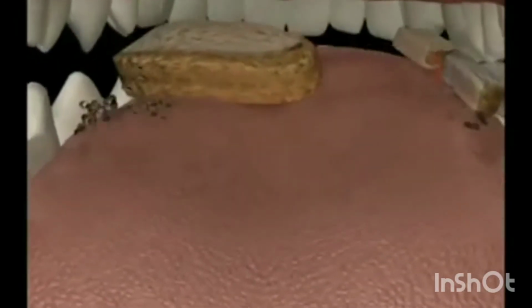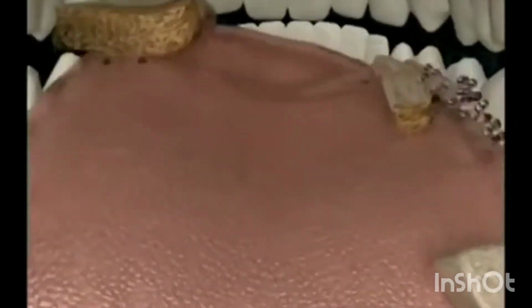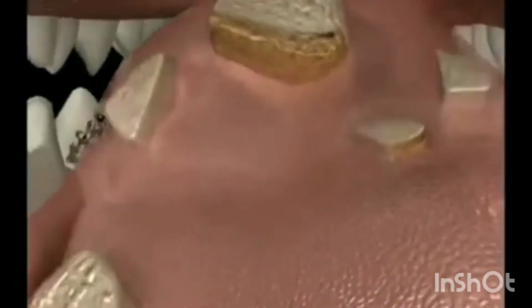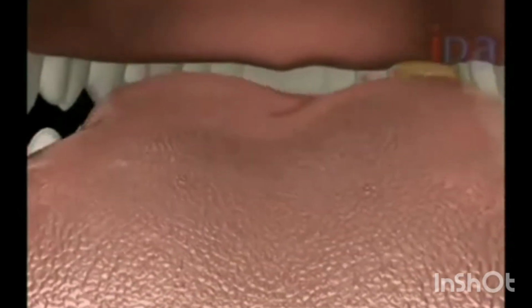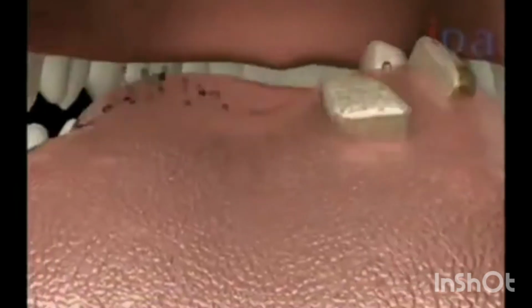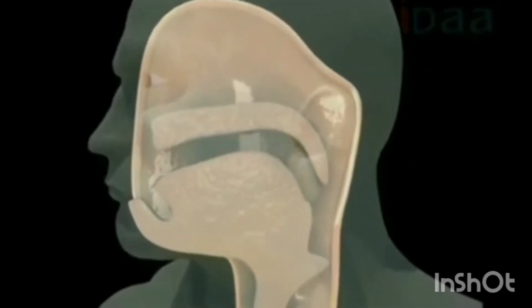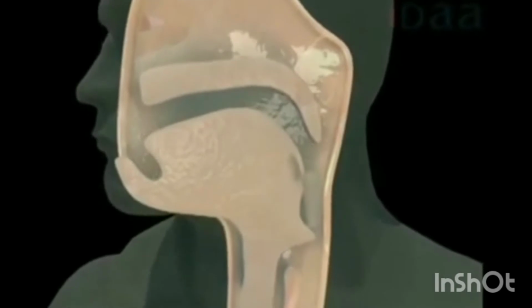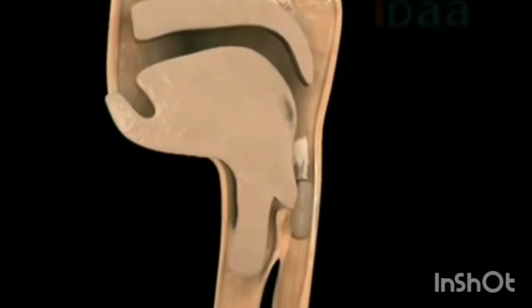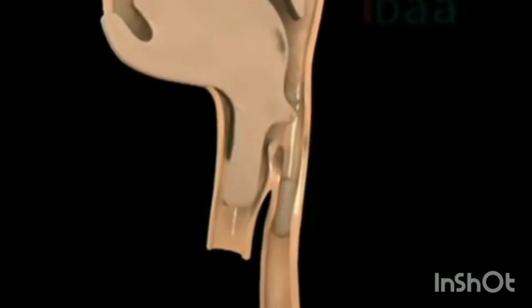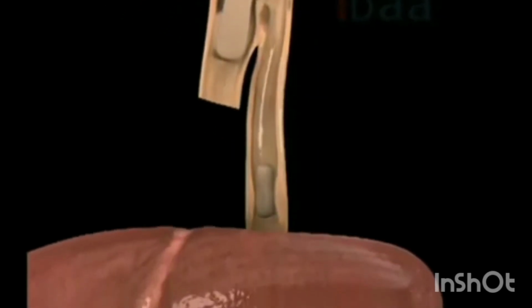Esophagus or food pipe. The swallowed food from the mouth passes on to the esophagus. The epiglottis, which is a flap-like structure behind the tongue, directs the food into the esophagus and prevents the entry of food into the pharynx. The peristaltic movement of the esophagus helps the food to move down the tract till it reaches the stomach.